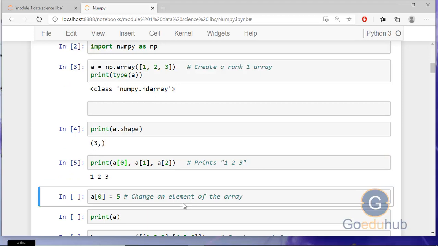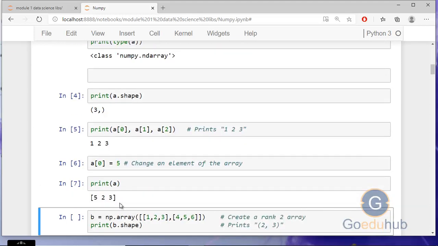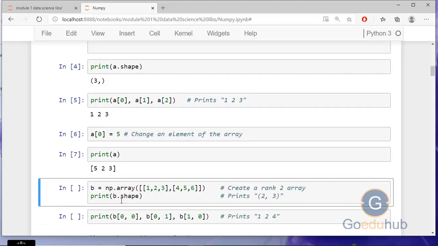But just for the 1D array, you can access the single elements like 0, 1, 2, 3 indexes. And we can change the array elements also. Like if you want to change the value in place of A of 0, there is a 1 value. Now I just want to change it to 5. Then I can change the value like this: A of 0 is equal to 5. Then you can print A and you can see the output.